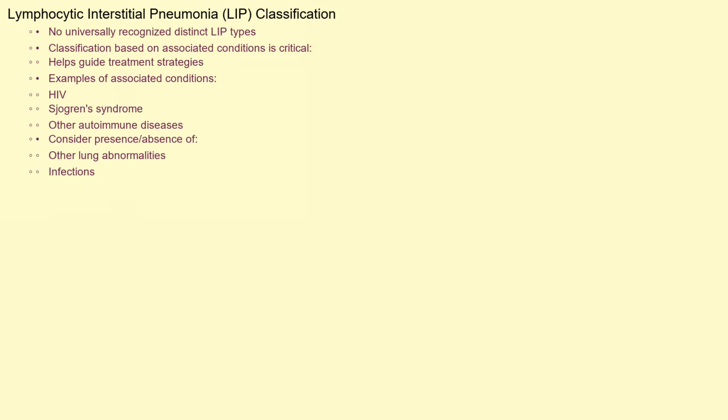While LIP doesn't have universally recognized distinct types or classifications in the same way as some other lung diseases, it's critical to classify it based on the underlying associated conditions. For example, differentiating between LIP associated with HIV, Sjögren's, or other autoimmune diseases helps guide treatment strategies. The presence or absence of other lung abnormalities or infections also influences classification and management.